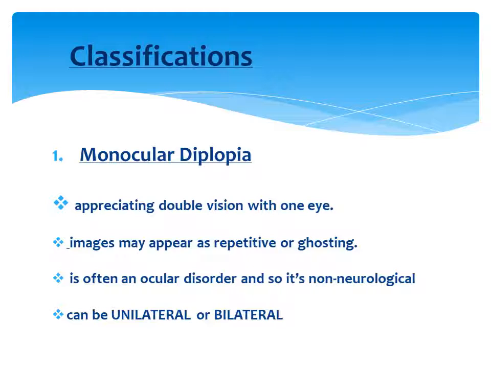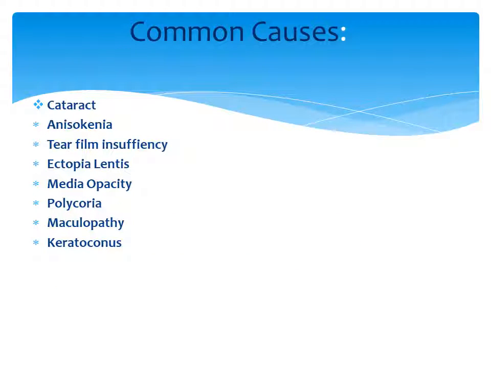But bilateral is when the patient will have diplopia in each eye alternately. Binocularly the patient may not appreciate diplopia, but when the patient is covering one eye at a time, the other eye appreciates diplopia. That means if the patient covers his left eye, the right eye appreciates diplopia. If the right eye is covered, the left eye appreciates diplopia. So once we know that the patient is suffering from monocular diplopia, we have to dig in further to investigate the cause which is actually responsible for that monocular diplopia.